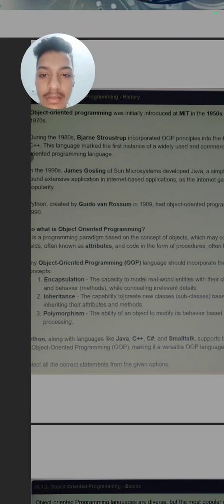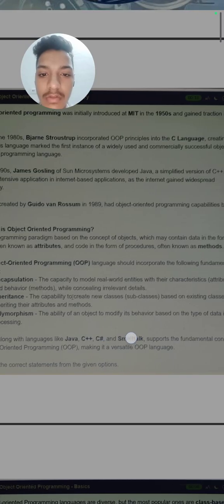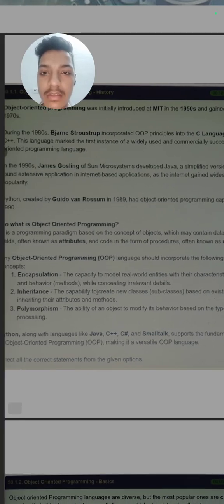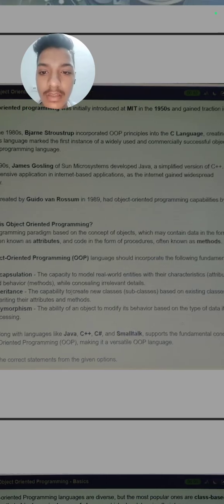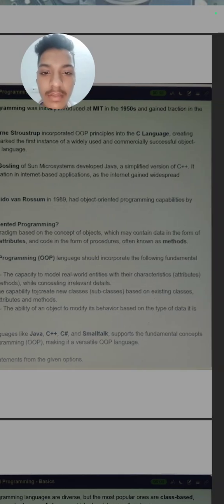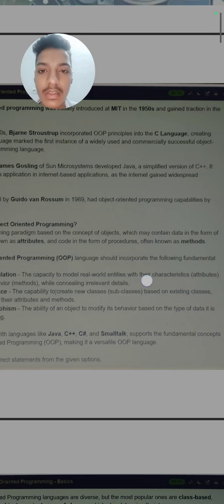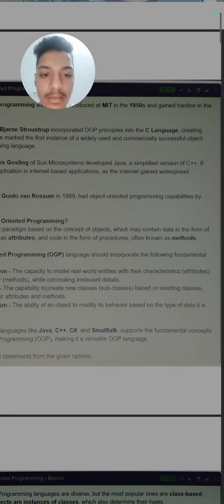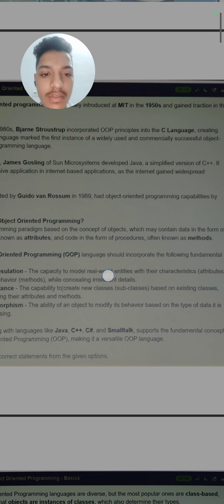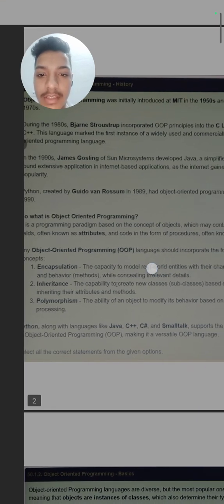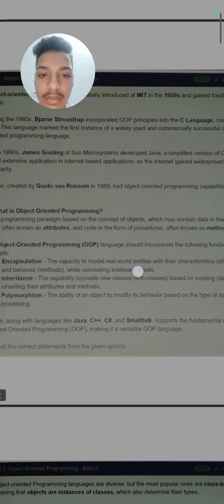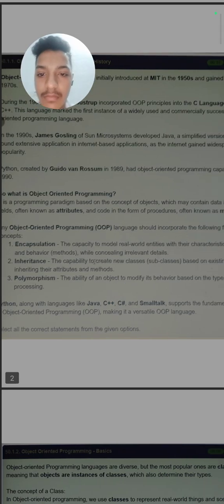In the 1990s, James Gosling of Sun Microsystems developed Java. Java is a simplified version of C++, and it found extensive application in internet based applications. Python was created by Guido van Rossum in 1989.